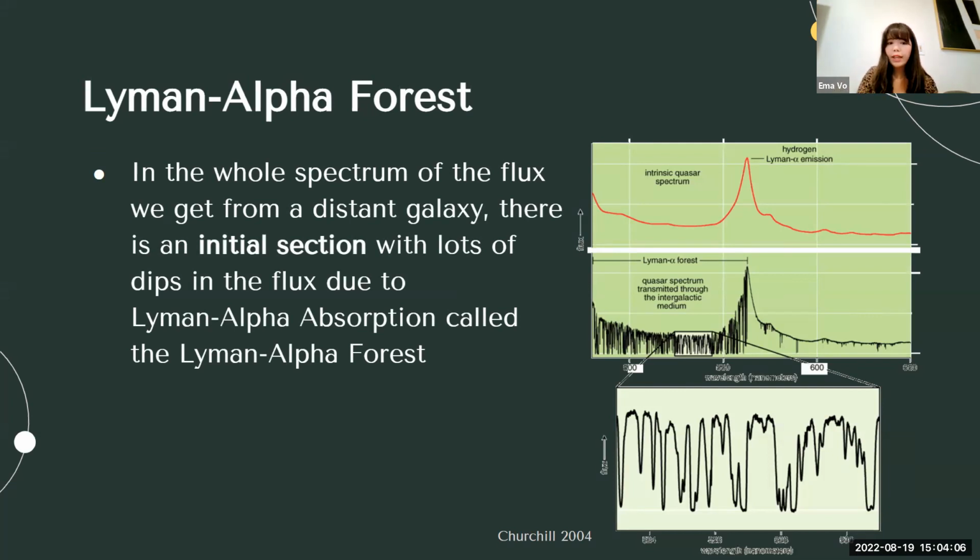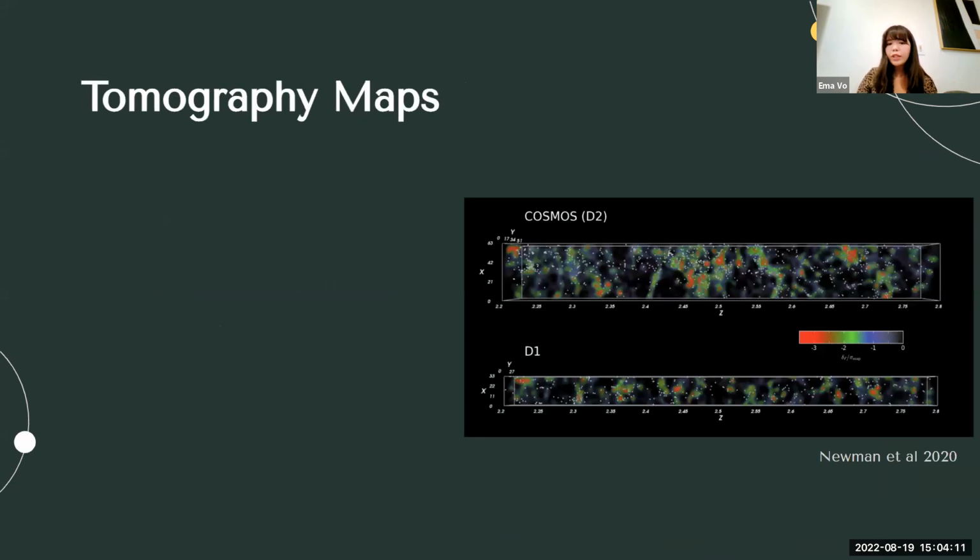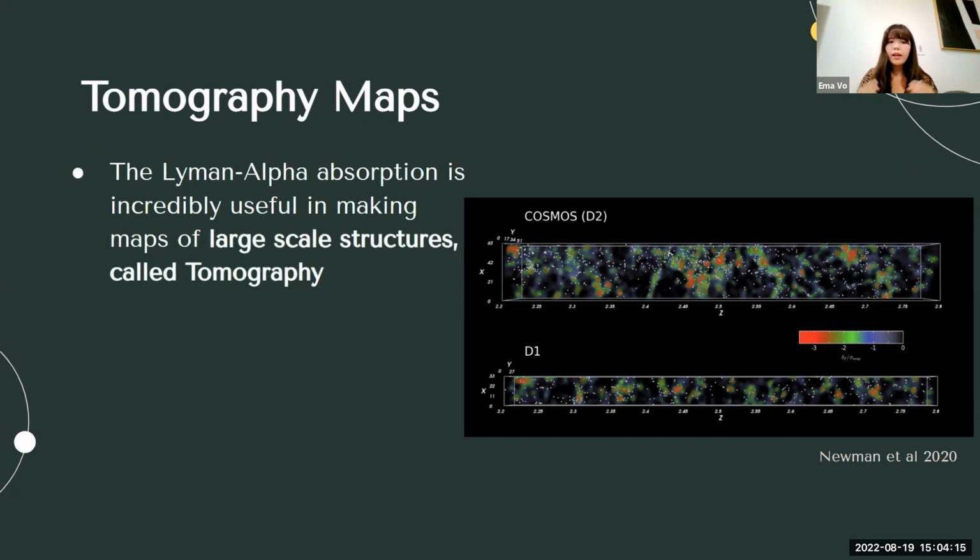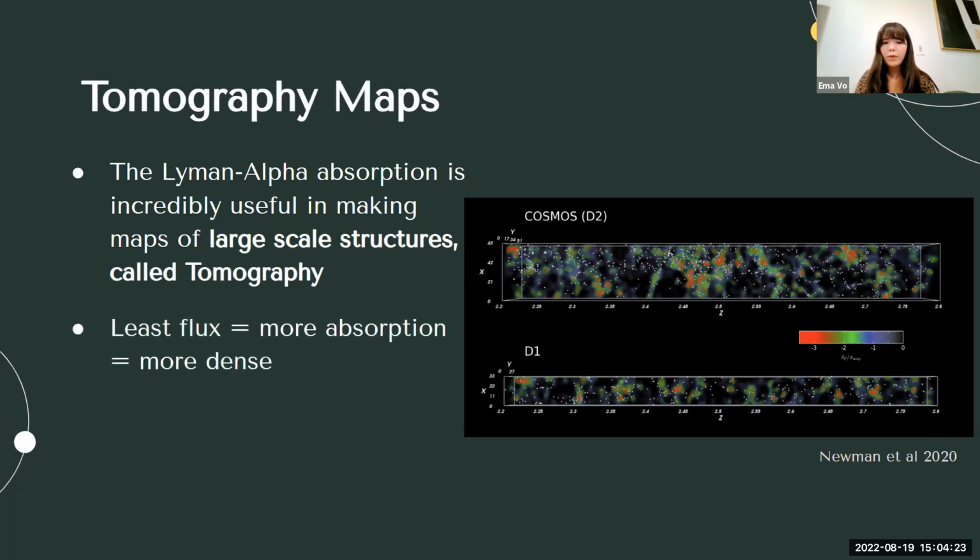So that's really what we're going to be looking at here, is the Lyman-Alpha Forest. And so that's going to bring us to this really new, cool technique called tomography. And tomography is used to make maps of large-scale structures using Lyman-Alpha flux. So Drew and his team in 2020 were able to do this, which makes these beautiful maps you can see here on the right. But really what they're doing is they're looking at the amount of flux and being able to tell where there's large-scale structures in the universe.